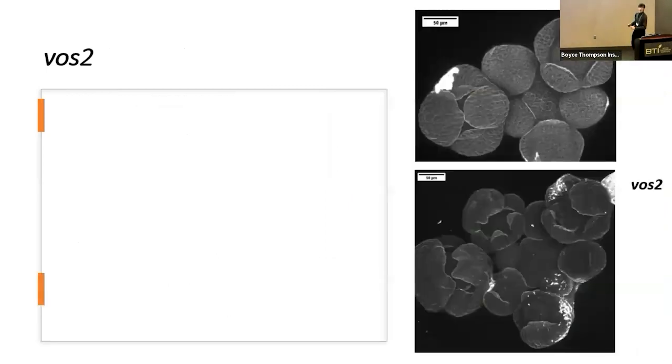So what is VOS2? Let's take a look at the wild type of buds and their sepals. So here's our bud, and if we take a look at the sepals, all of them are roughly the same size, and they equal to about 90 degrees for the full circle. VOS2 is a little different, however, if we look at the bottom chart. And as you can see, not all of them have 4 sepals, which is a big difference. Some have 5. So this doesn't exactly equal to the 90 degrees that we're looking for.